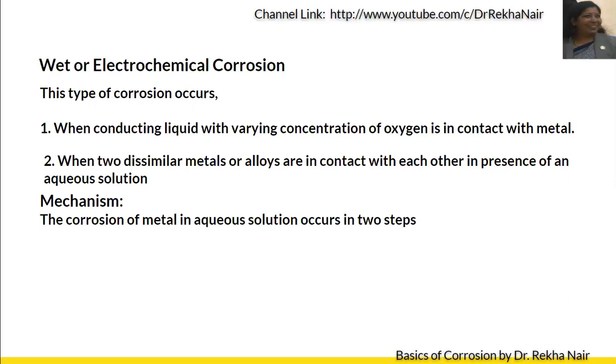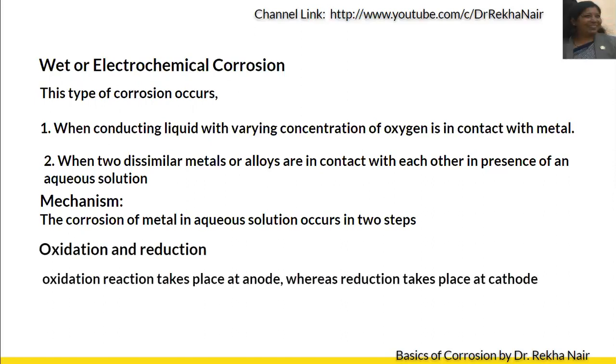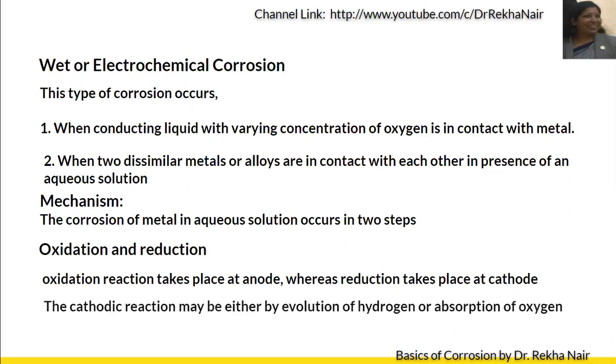Now we can see the mechanism of this. Corrosion of metal in aqueous solution occurs in two steps: one is oxidation and the other is reduction. Oxidation always takes place at the anode, whereas reduction always takes place at the cathode. Oxidation means loss of electrons, reduction means gain of electrons. The cathodic reaction may be either evolution of hydrogen or absorption of oxygen.